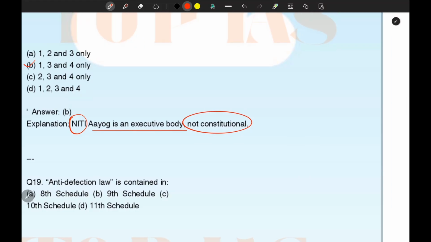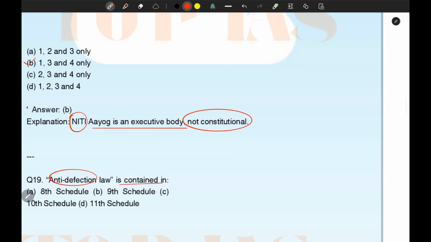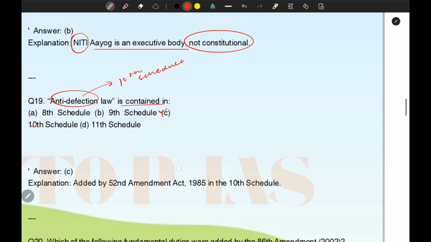Another question is question number 19: anti-defection law is contained in the 8th schedule, 9th schedule, 10th schedule or 11th schedule. So the correct option for anti-defection law is the 10th schedule. The 10th schedule means option number C is correct. The explanation is mentioned here.